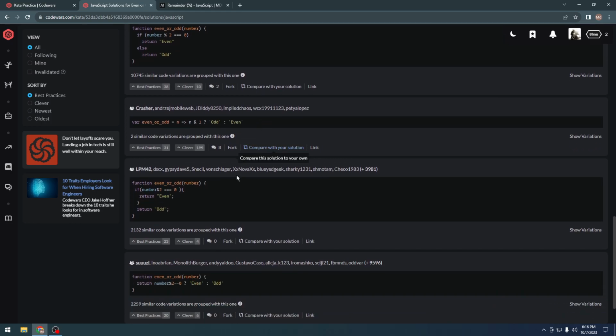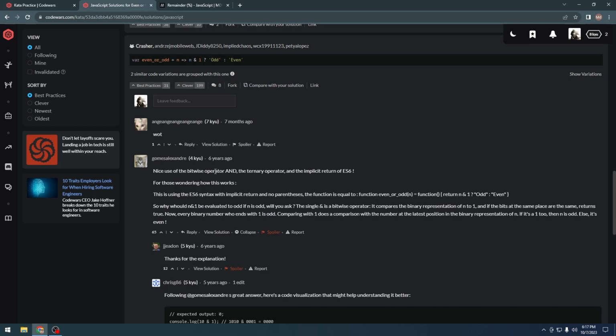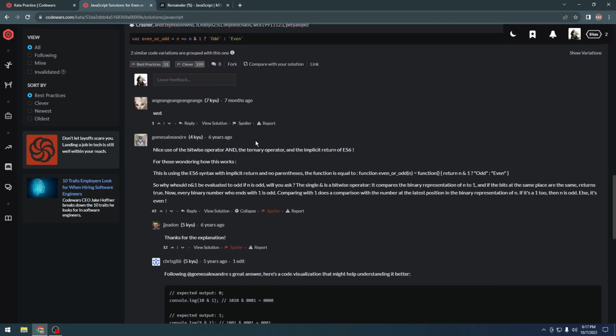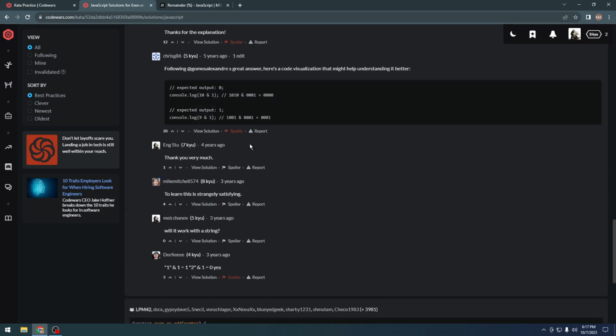They're pretty much the same. This one's a bit different, so n and 1. Okay, what's this doing? I'm not sure myself. Nice use of bitwise operator. Okay, so they are using the bitwise AND operator. Okay, this is a bit of a not-for-now topic, so let's just ignore that.